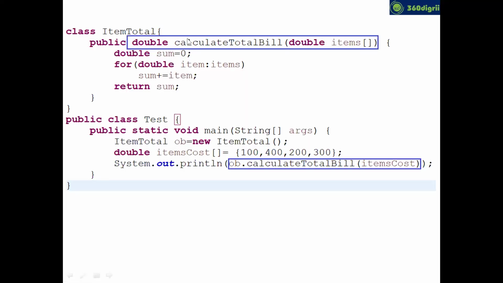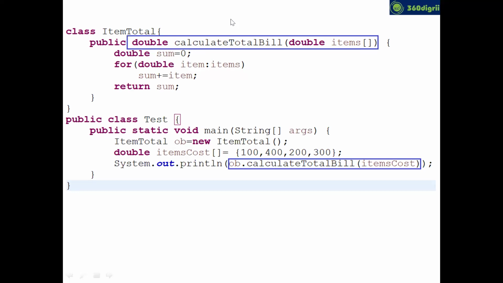Does the code make sense, guys? Is the code clear? I'll tell you why we are going for overriding. First, is the code clear? Okay, cool. Now, this code I have given to the client.